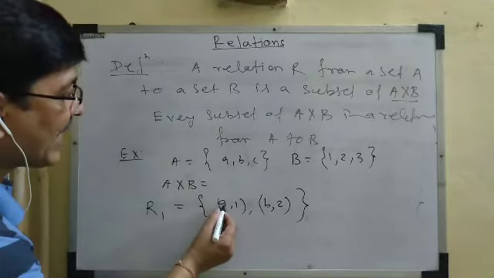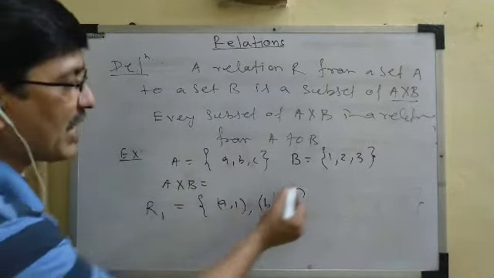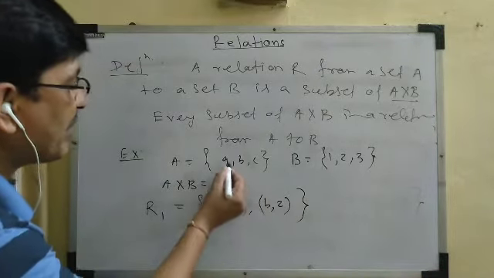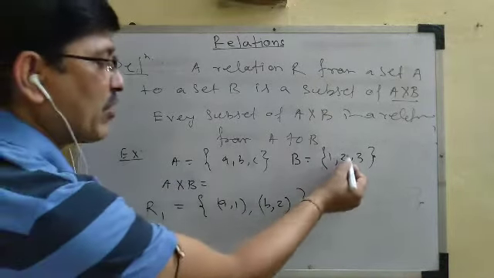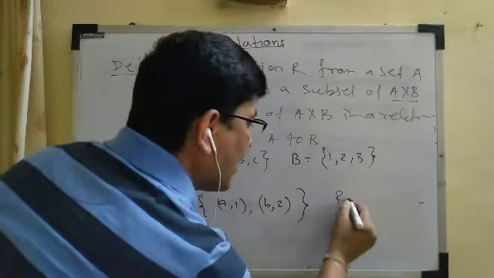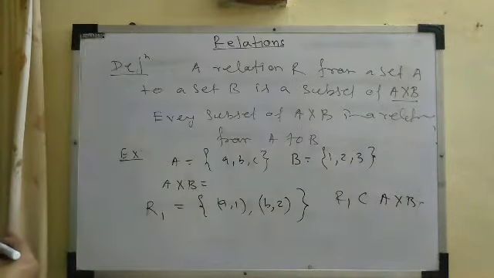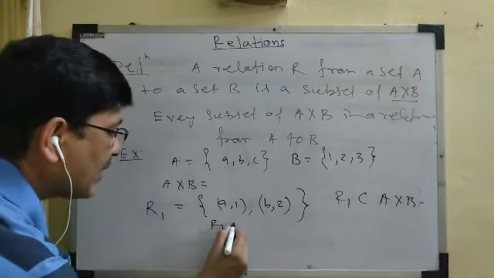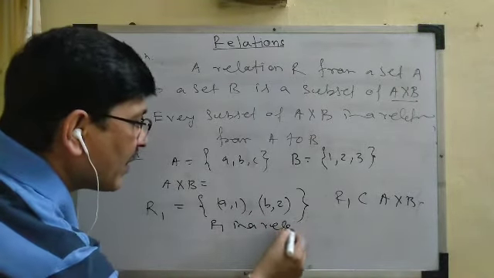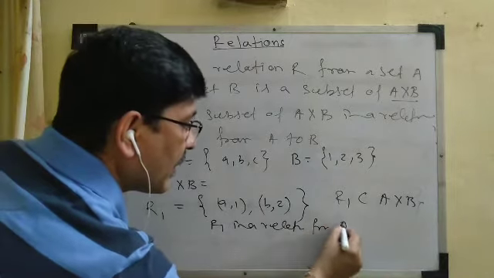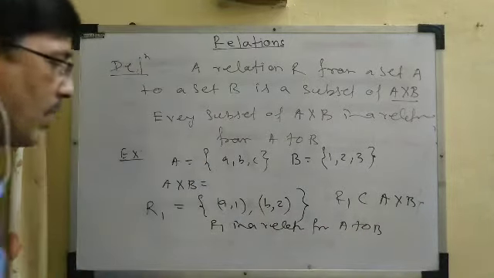In (a,1), a is an element of A, 1 is an element of B. Again, in (b,2), b is an element of A, 2 is an element of B. Yes, this R1 is a subset of A cross B, and since R1 is a subset of A cross B, R1 is a relation from A to B.